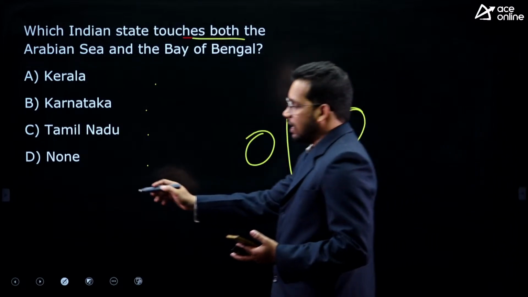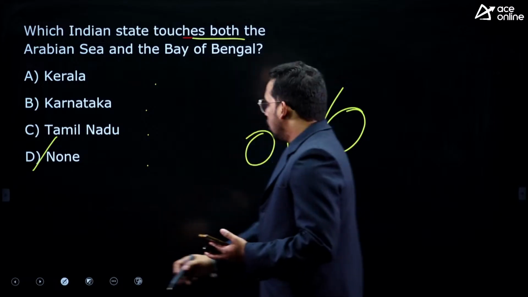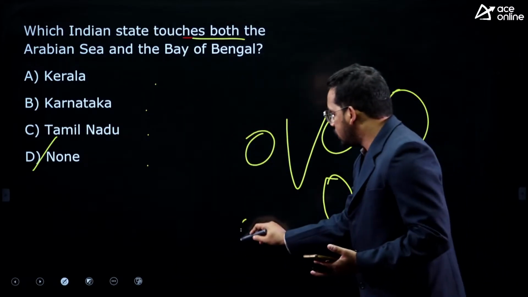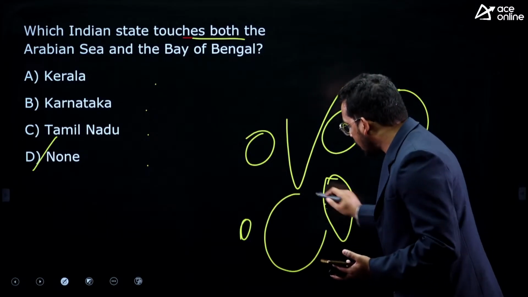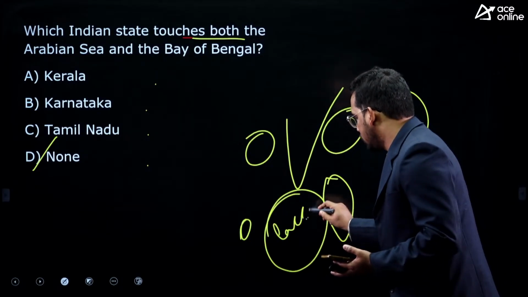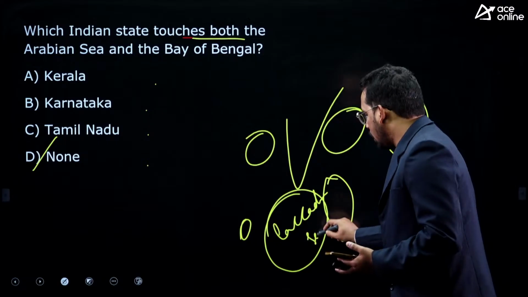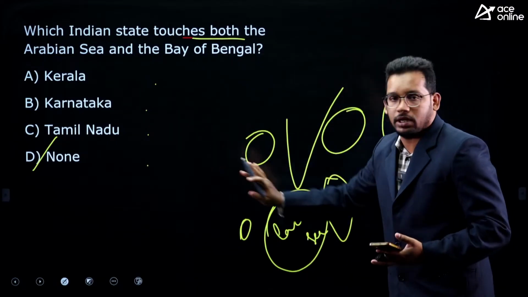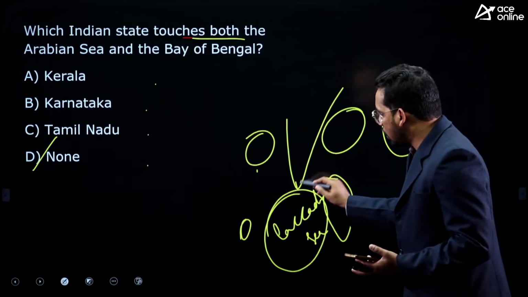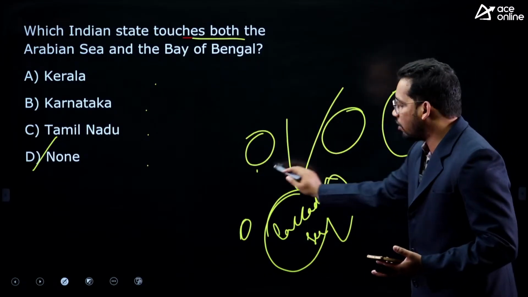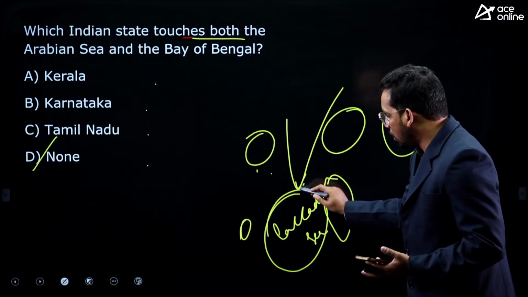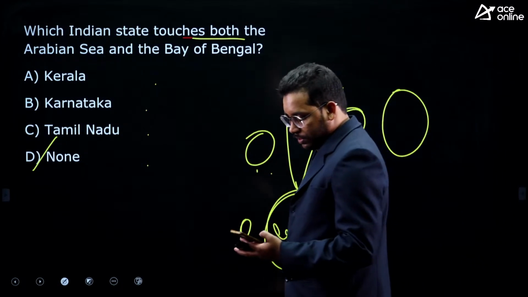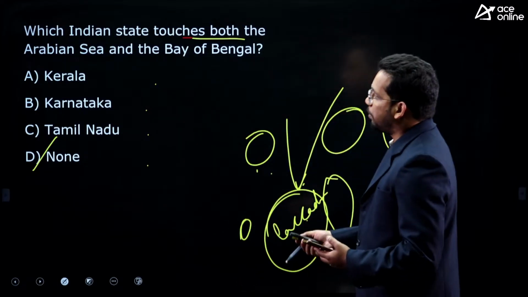The answer is none, because if you see the India map, this is Sri Lanka, this is Bay of Bengal, this is Maldives, and this is not Arabian Sea, this is the Lakshadweep Sea. This is Arabian Sea. Bay of Bengal, Lakshadweep Sea, Arabian Sea. 3 seas are there. So here we don't have any state which touches both Bay of Bengal and Arabian Sea, right? Tamil Nadu ends with the Lakshadweep Sea, not with the Arabian Sea. Answer is none. This is a trap, right? This kind of question is a trap.